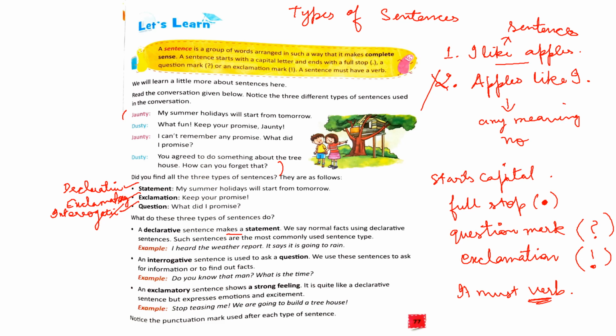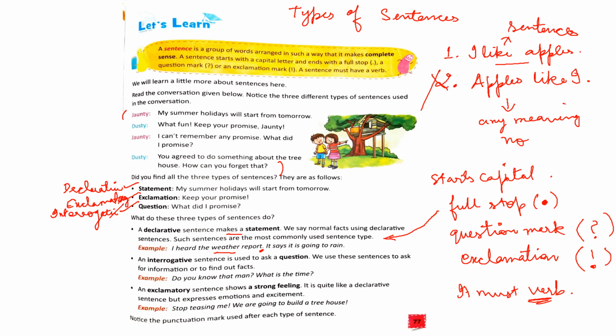For example, you can see, I heard the weather report. This is just a statement, right? Again, it says it is going to rain. Again, another statement. You're just saying normal facts using declarative sentences. The thing about declarative sentences is that whenever you write a declarative sentence, it always ends with a full stop. So declarative sentences end with a full stop.